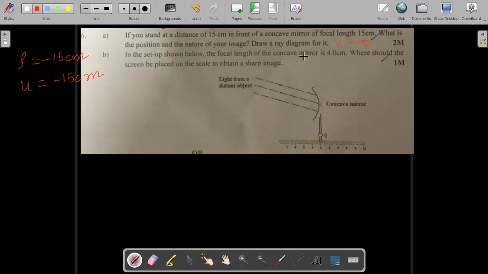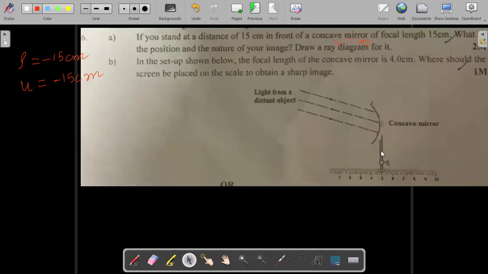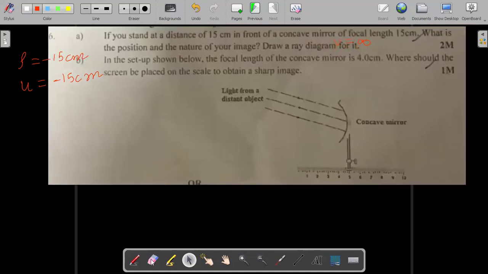Then in the second one, 6B, in the setup shown below, the focal length of concave mirror is 4 centimeter. Where should the screen be placed on the scale to obtain a sharp image? As you can see at the bottom, a scale has been provided. On this scale, where should you place the screen? Where the object is located? Can I say that object distance is infinite?